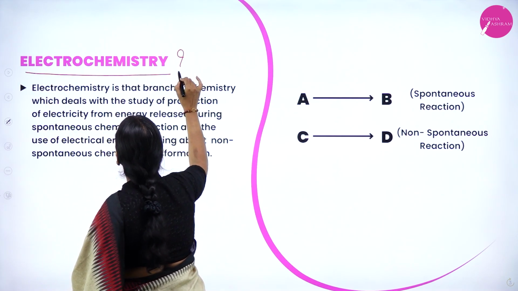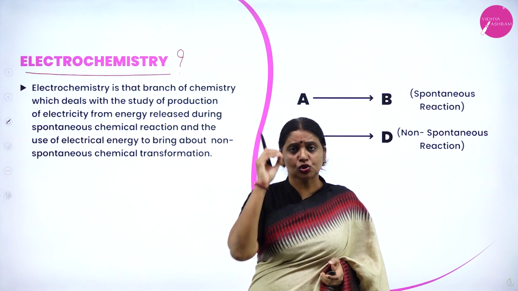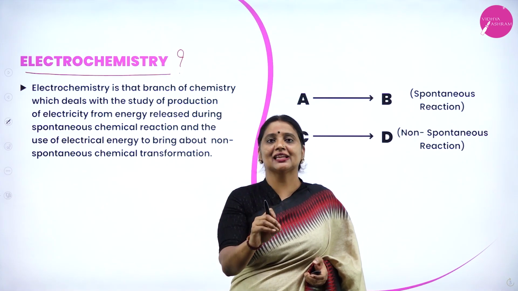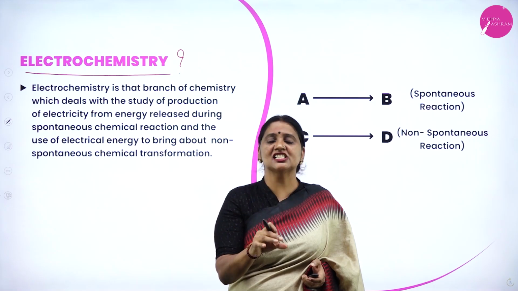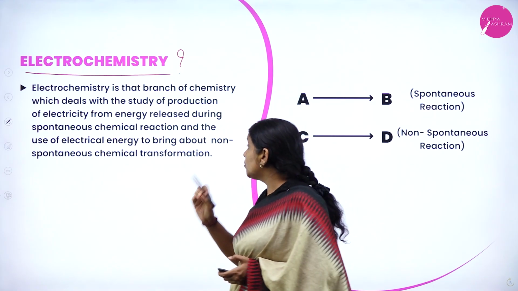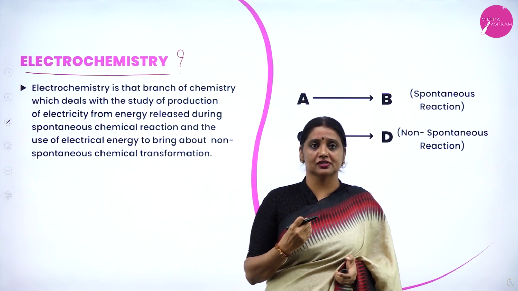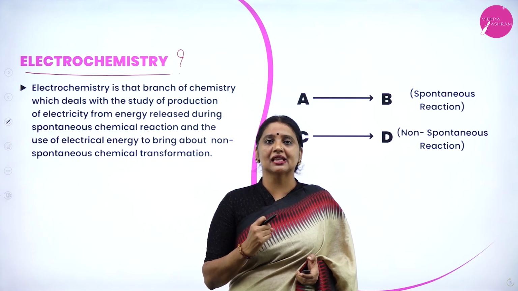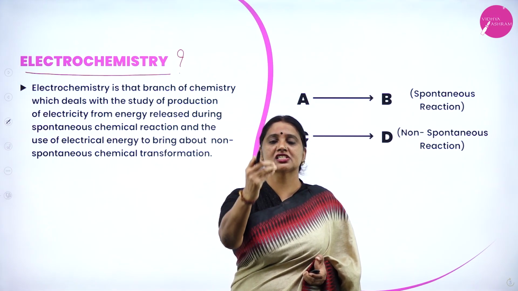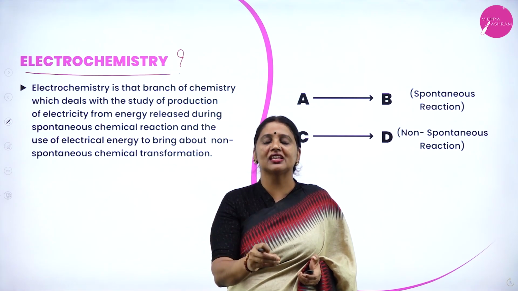Electrochemistry. What is electrochemistry? Electrochemistry is the branch of physical chemistry which deals with production of electricity from the energy which is released during spontaneous chemical reactions. During a spontaneous chemical reaction, energy is released. That energy is known as free energy or Gibbs free energy.